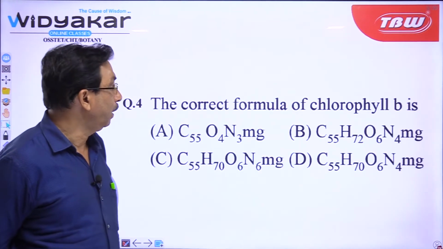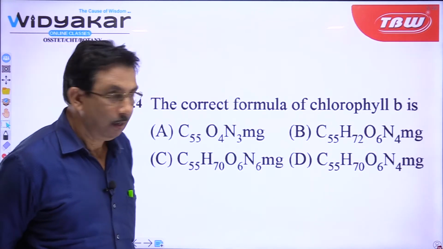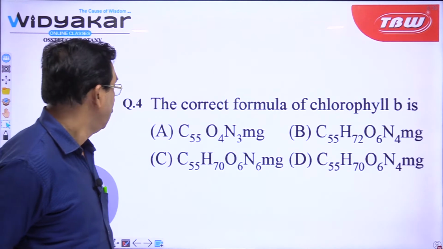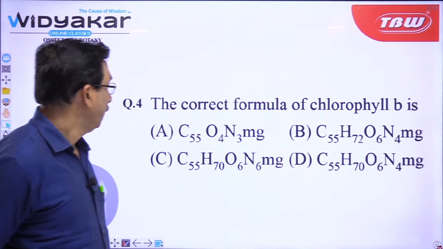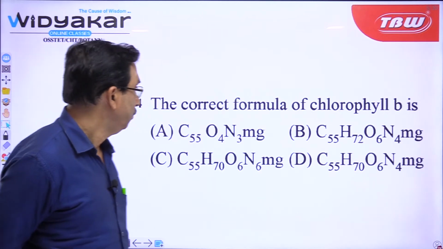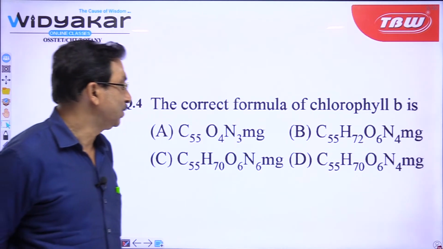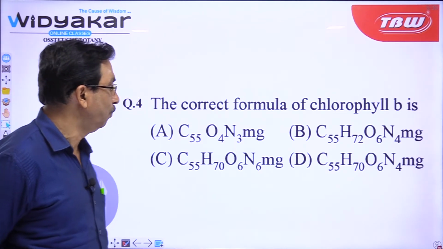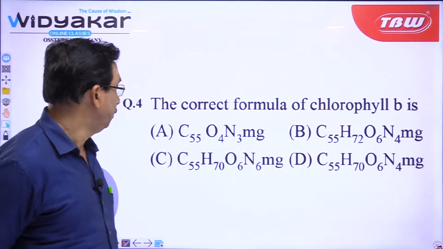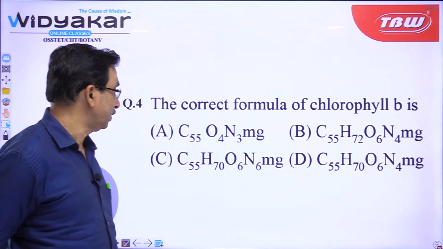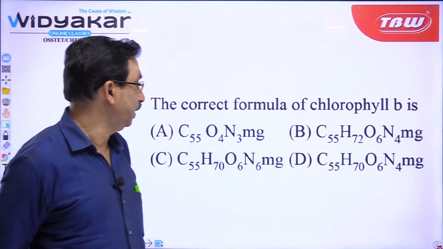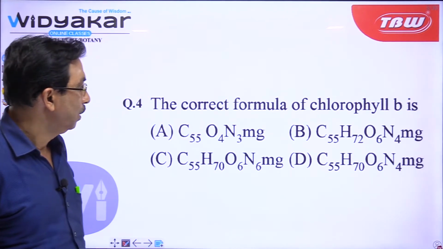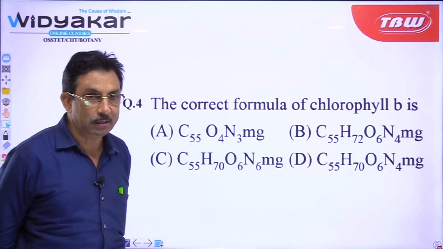The correct formula of chlorophyll B, you know chlorophyll A and chlorophyll B. Options are A, C55 O4 N3 Mg; B, C55 H72 O6 N4 Mg; C, C55 H70 O6 N6 Mg; D, C55 H70 O6 N4 Mg.